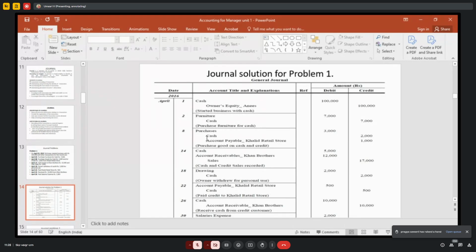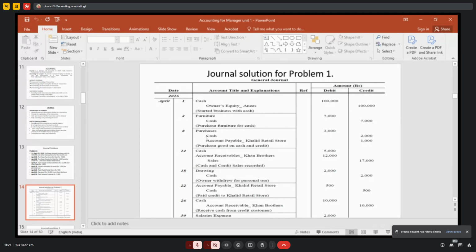What is the journal entry? Debit what comes in, credit what goes out. Cash to capital. Very good. So here cash comes into the business, so you have to debit the cash account. And who is bringing credit? The giver. Who is the giver? Your owner. Owner's capital account, right? So cash account debit, owner's capital account, 1 lakh rupees.